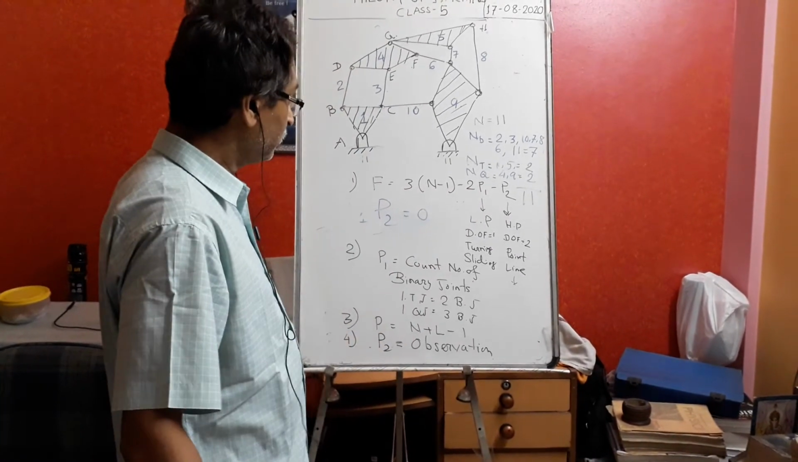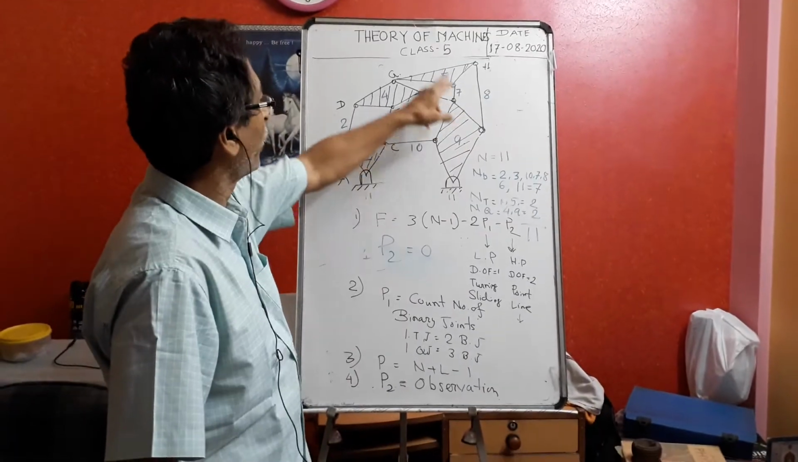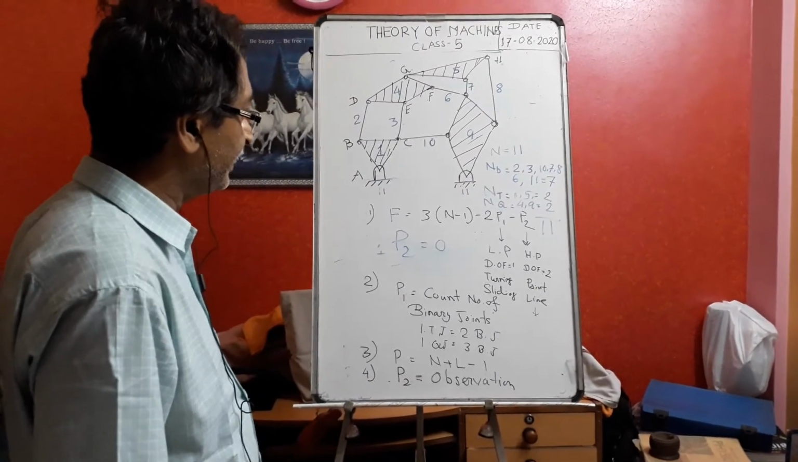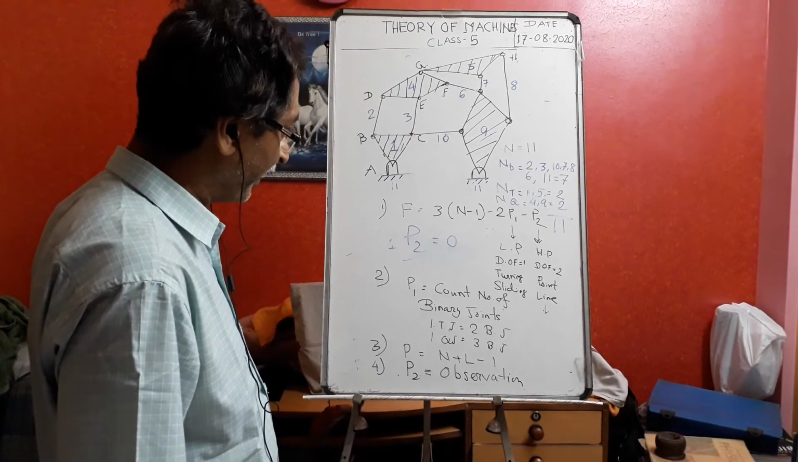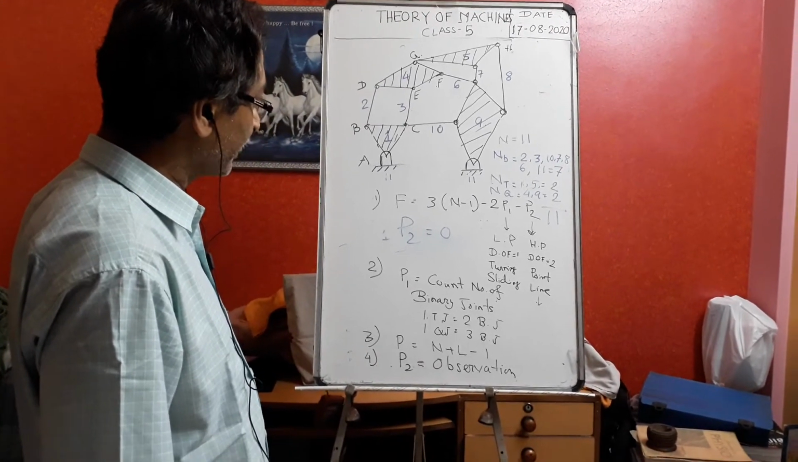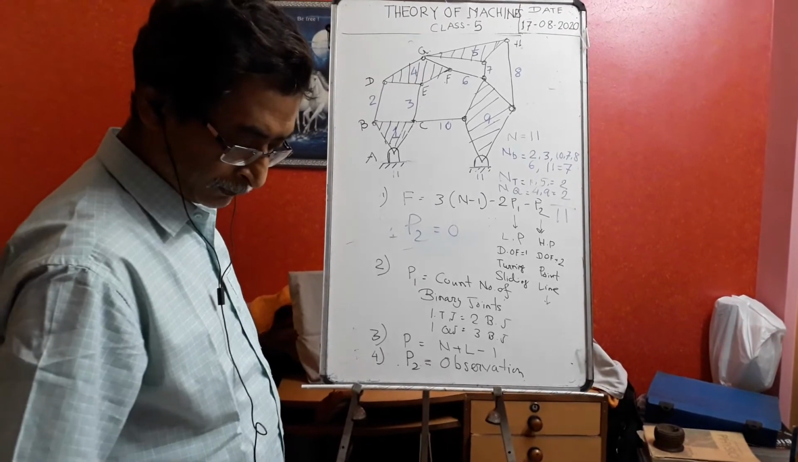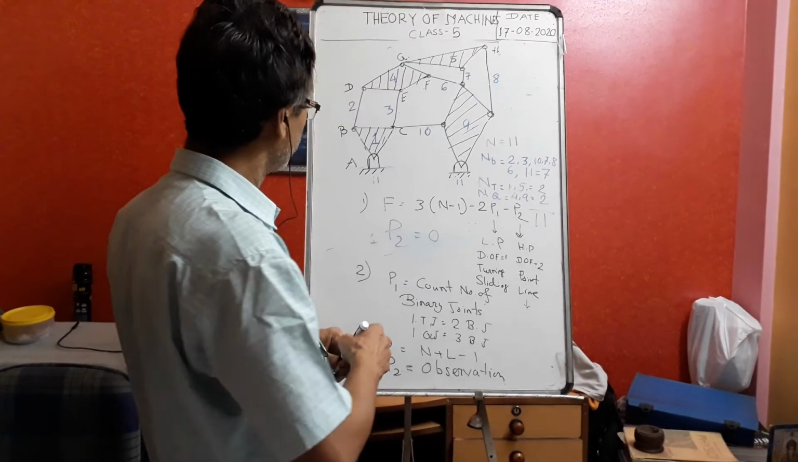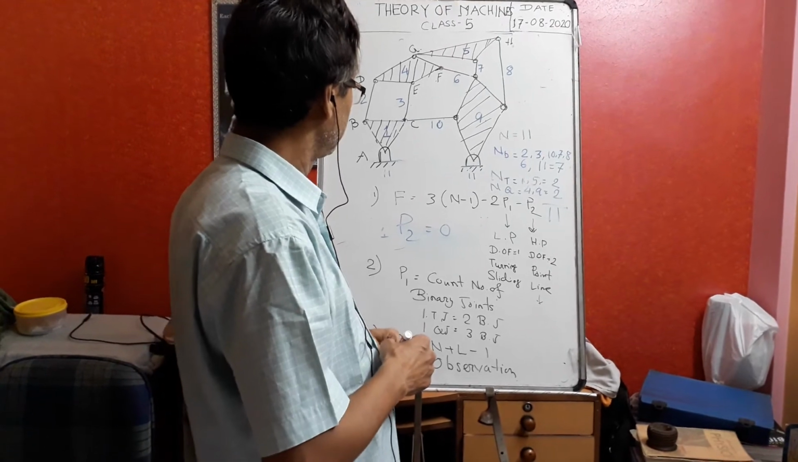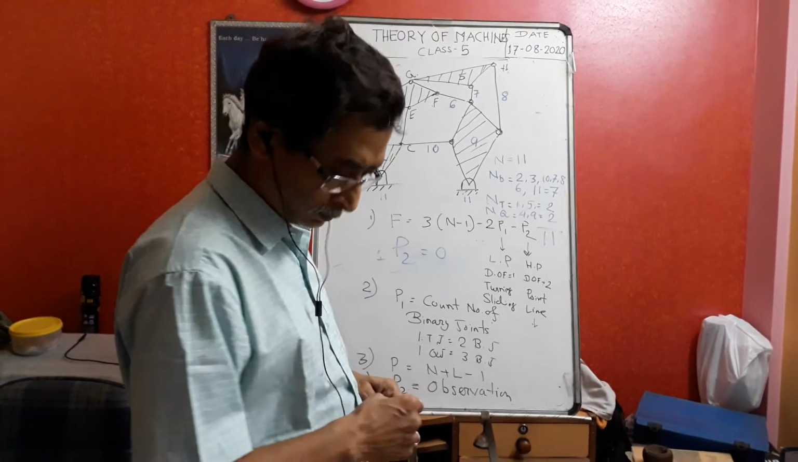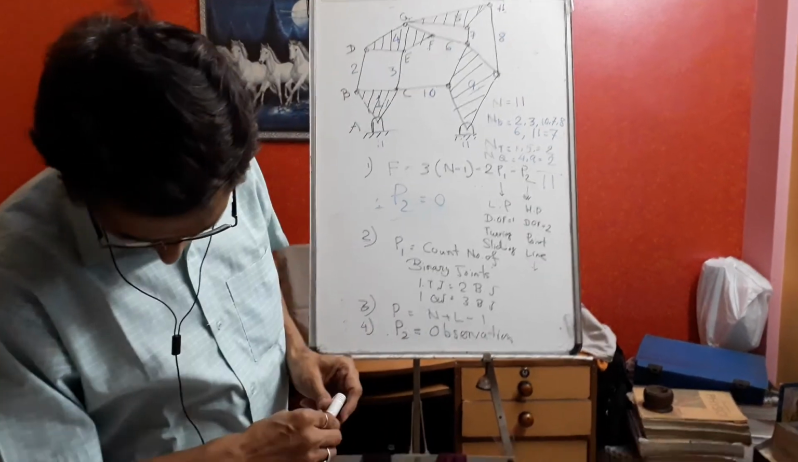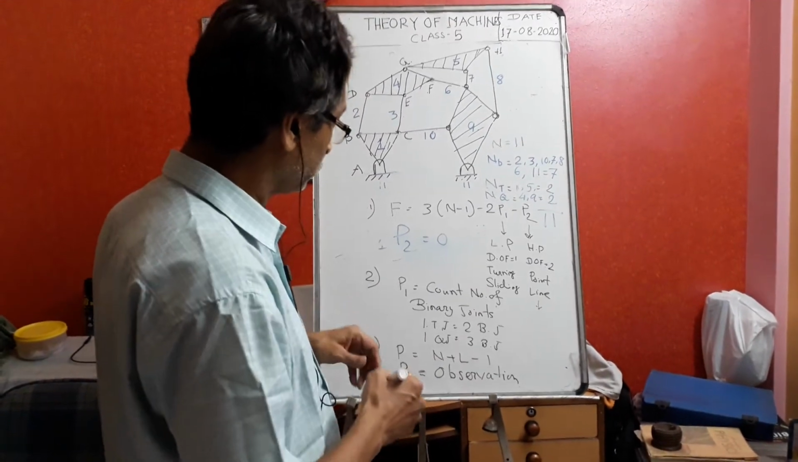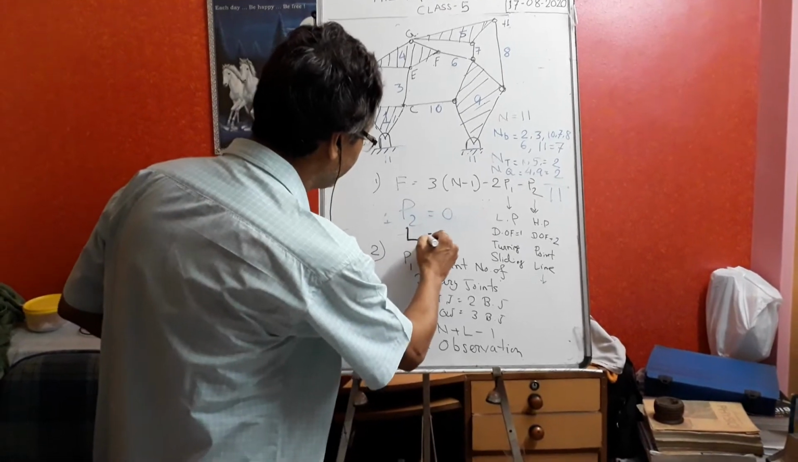One is the loop method. Another is by counting the joints. The loop method is easy. Directly, very fast you can find out. Then you find out how many loops are there. Loops, how many loops are there? 4. No, not 4. How many loops are there?